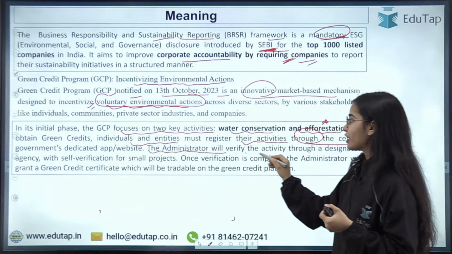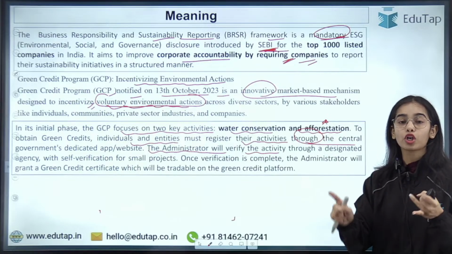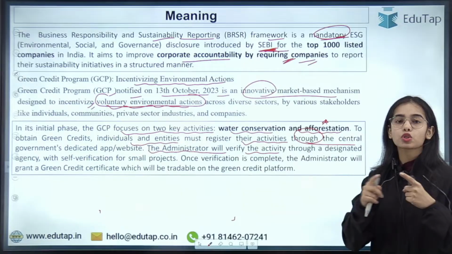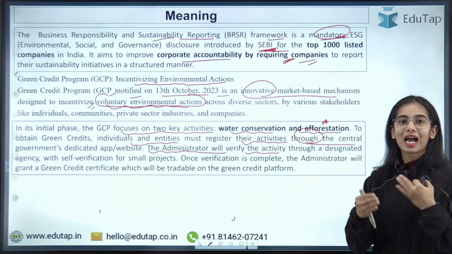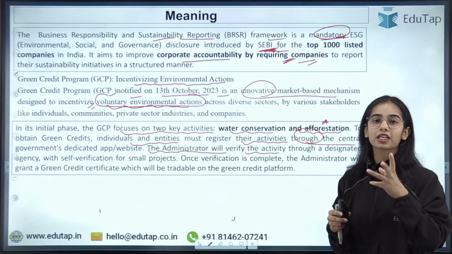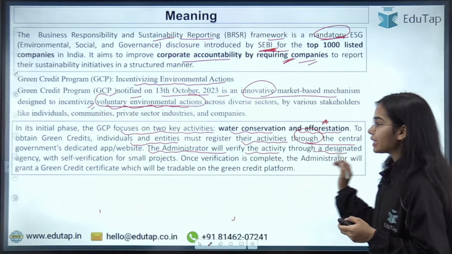The administrator will verify the activity, whether you have done the activity or not, whether you have done the water conservation or really done the afforestation around the river banks or the wasteland and such. So whatever activity you say you have done, water conservation or afforestation, will be verified through a designated agency.